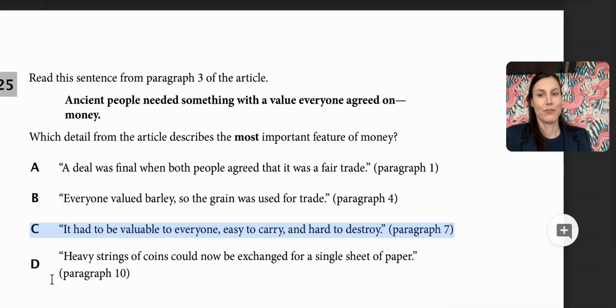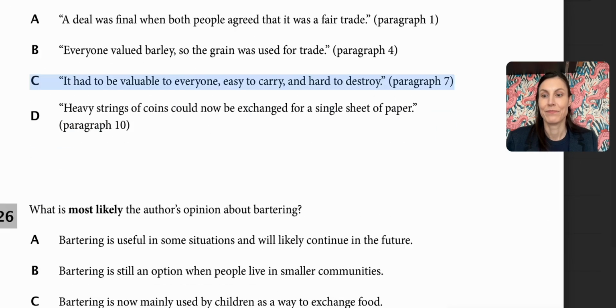Heavy string of coins could now be exchanged for a single sheet of paper. That was just about how the Chinese had their coins and then they turned it into paper, right? So for this one, it's got to be C. Because C literally is the point of the article. It's the history of how people went from bartering with random goods to one standard currency of money that's valuable to everyone, easy to carry, and hard to destroy. So number 25 had to be C.